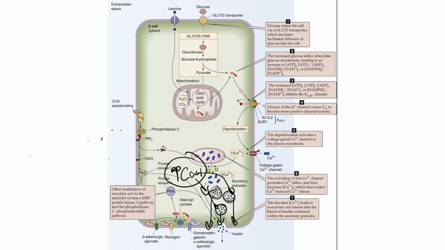So that elevation in calcium within the pancreatic beta cell causes the exocytosis of insulin, and that insulin then ends up in the interstitial fluid and enters into the bloodstream that lies around the pancreatic beta cells. So what's really happened here is the pancreatic beta cells have released insulin that's now in the bloodstream.